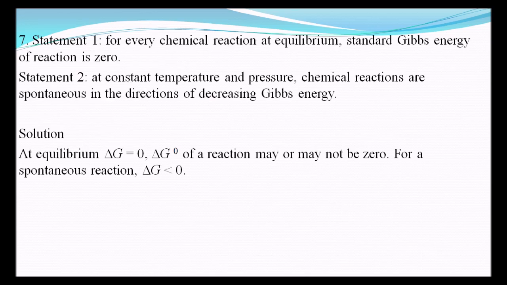Statement 1. For every reaction, the equilibrium standard Gibbs free energy of a reaction is 0. Statement 2. At constant temperature and pressure, chemical reactions are spontaneous in the direction of decreasing Gibbs free energy. As we can see, statement 2 is always correct, because the spontaneous process always takes place in the direction of decrease in Gibbs free energy. But delta G must be 0, delta G naught, that is standard Gibbs free energy, may or may not be 0. Therefore statement 1 is false, statement 2 is correct.